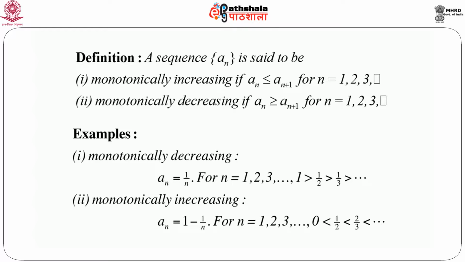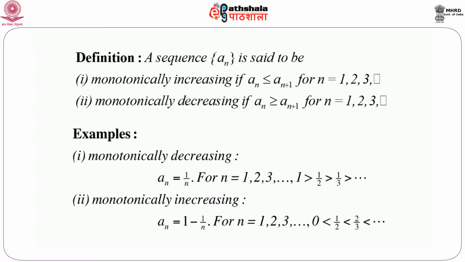If we put n equals 2, we get a2 equals half. If we put n equals 3, we get a3 equals 1/3 and so on. Clearly 1 is greater than half, which is greater than 1/3 and so on. That means a1 is greater than a2, which is greater than a3, which is greater than a4, and so on. So the sequence is monotonically decreasing. In fact, this sequence is strictly monotonically decreasing because each number is greater than the next number.